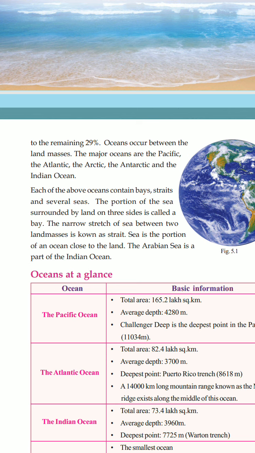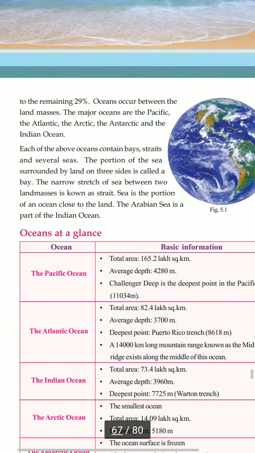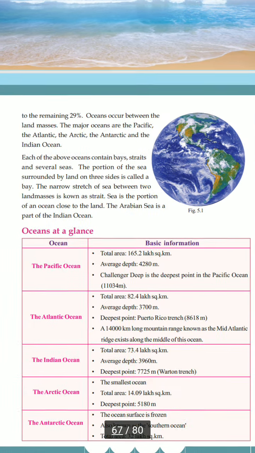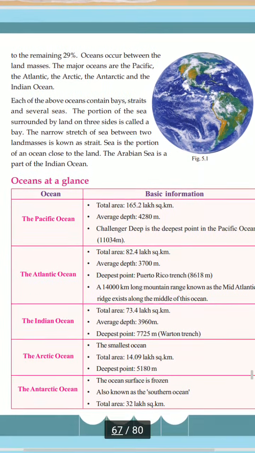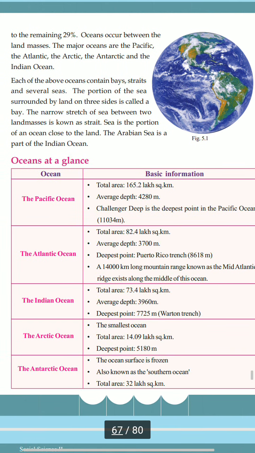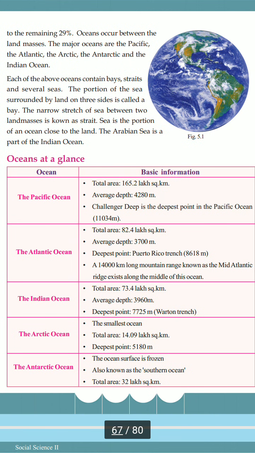Everyone is familiar with the sea, isn't it? We are living in a coastal area, so all have visited the sea. It is a portion of the ocean which is near to the landmass. The Arabian Sea is part of the Indian Ocean, and we live near the Arabian Sea. So which are the five oceans? Pacific, Atlantic, Indian, Arctic, and Antarctic. Which is the largest one?